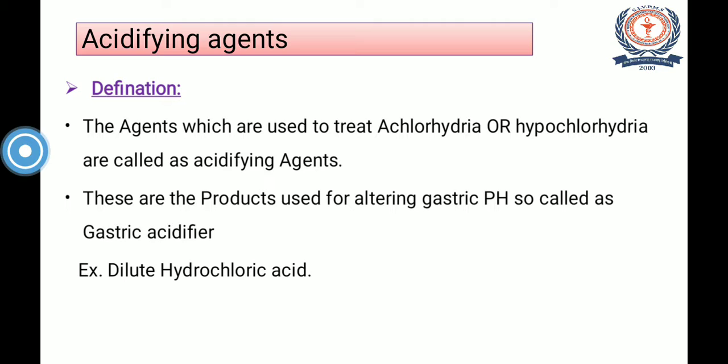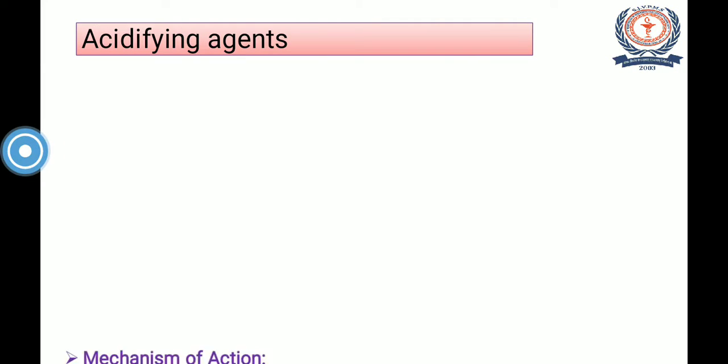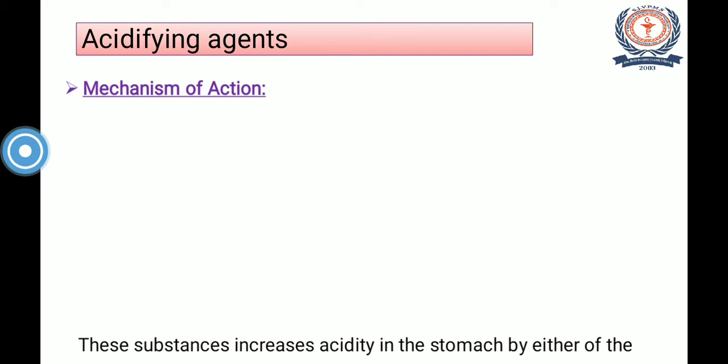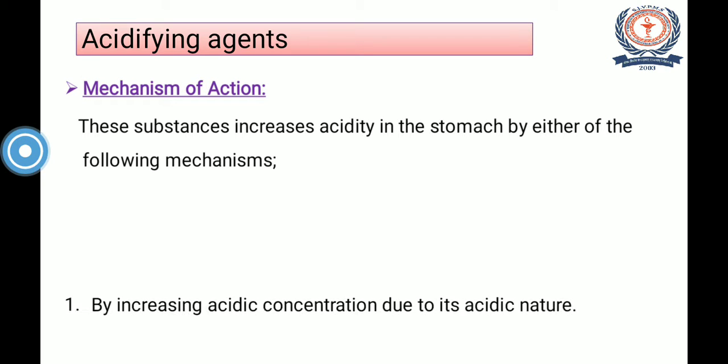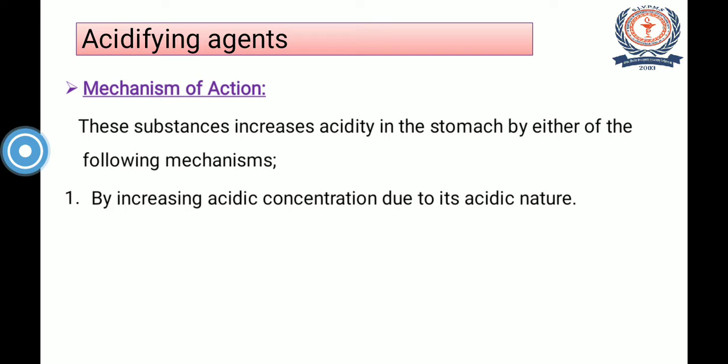Now let us discuss the actual mechanism involved in acidifying agents. The mechanism of action is by two ways. The substances increase acidity in the stomach by two different mechanisms. Either they increase acid concentration because of their acidic nature, or secondly they may stimulate the secretory cells in the gastrointestinal tract. So in short, this is the mechanism of action.